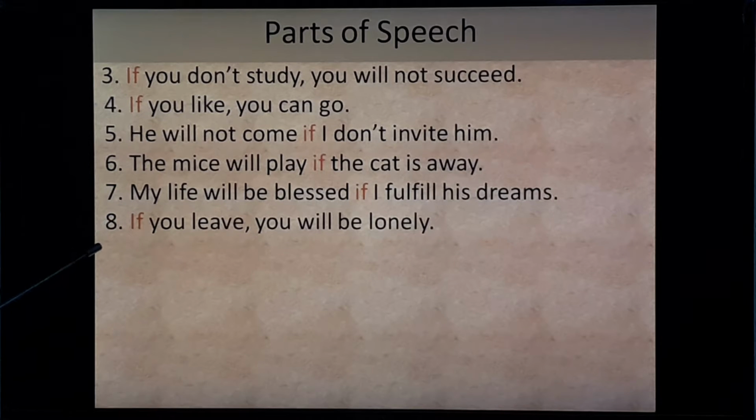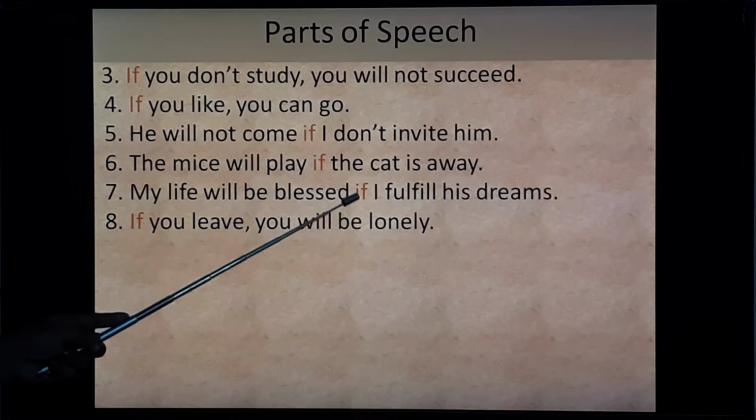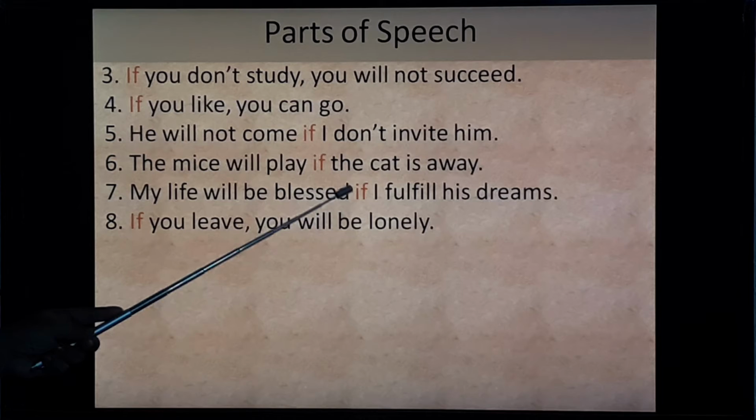One more thing you have to keep in mind, that when you write if in the beginning, then you have to put comma. But when if comes in between the sentence, then don't put comma.